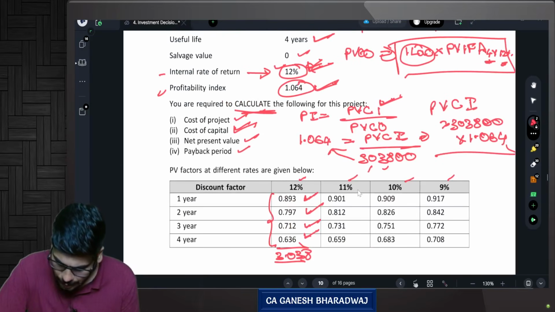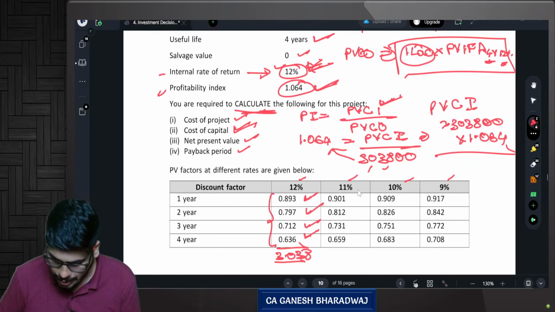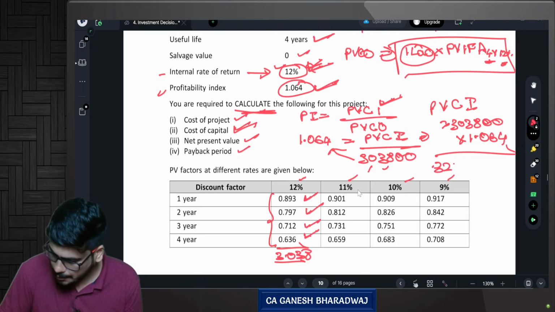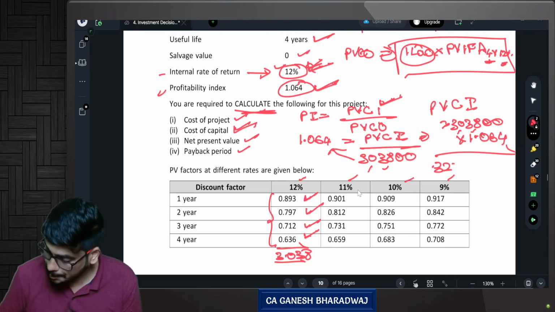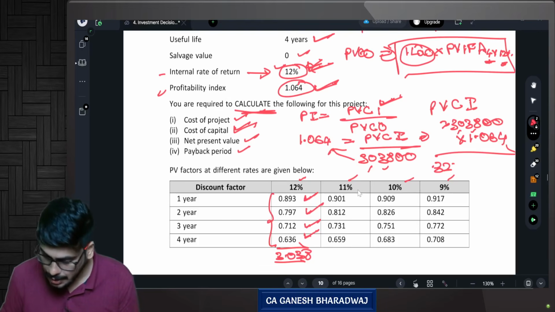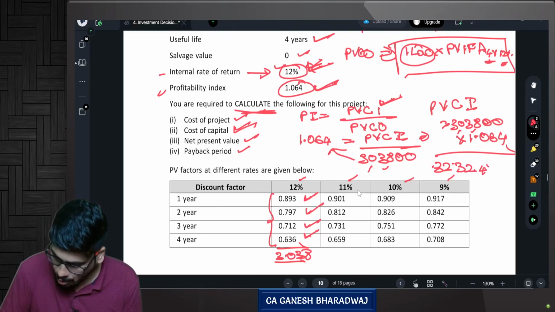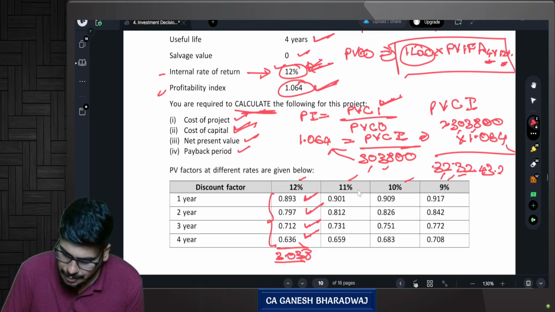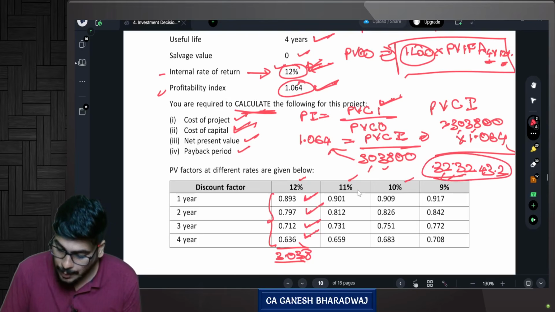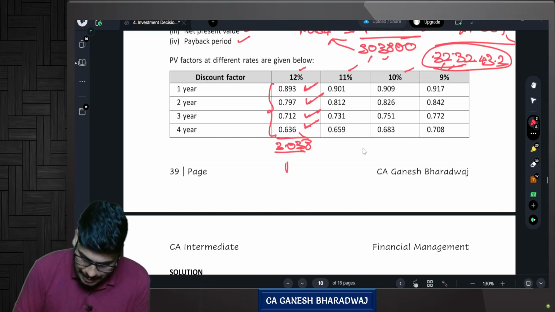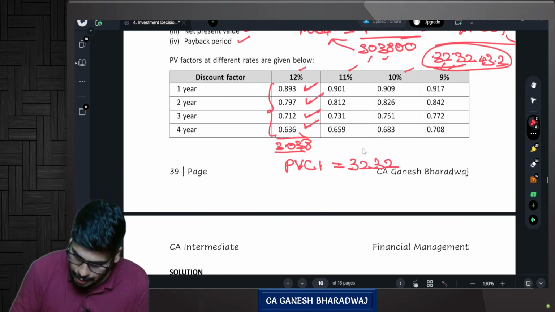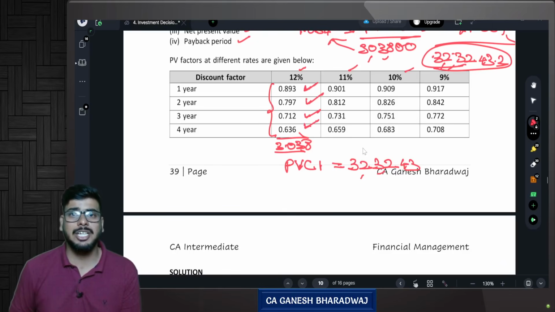3,03,800 into 1.064. You get how much? One second. I'm sorry. 3,03,800 into 1.064 gives you 3,23,243.2 approximately, correct? Or can I say the present value of cash inflows is equal to 3,23,243. Yes, guys. Present value of cash inflows, how will you get?